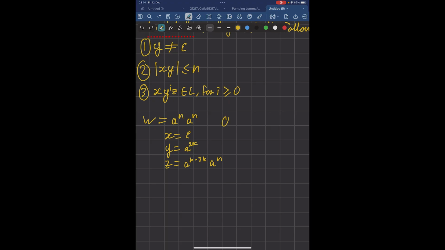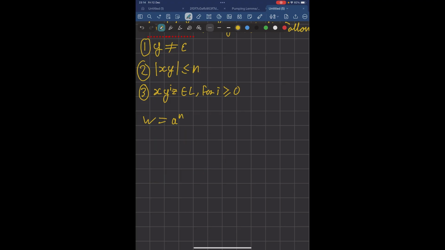And because the entire string is just a bazillion a's, it would still be its own reverse if you split it in half. And so we have found a breakdown for this string where the properties hold. And so we can't reach a contradiction using this string, so it would be a bad one to choose.